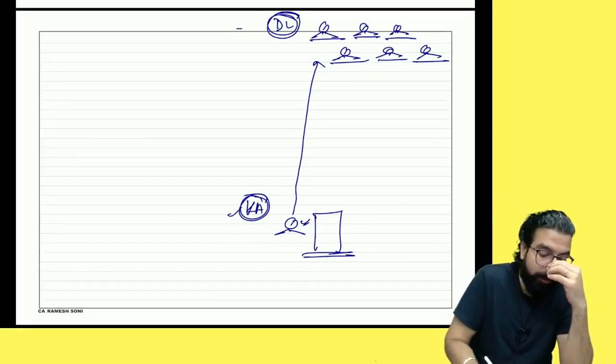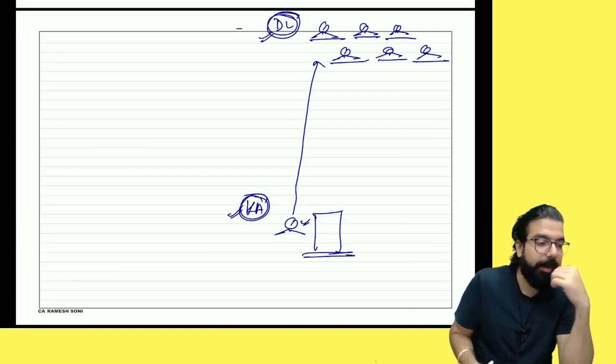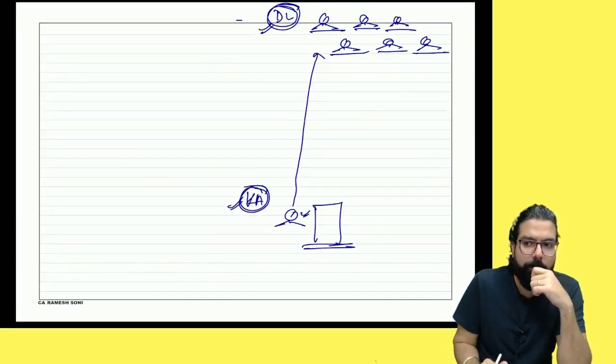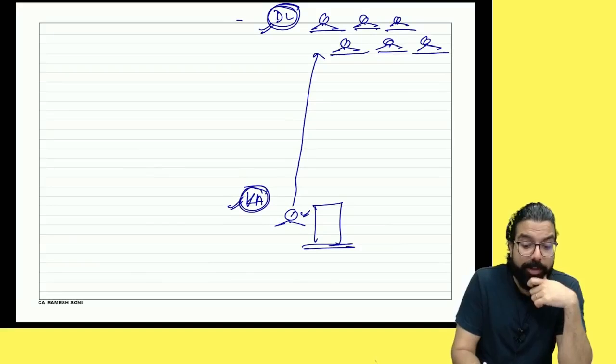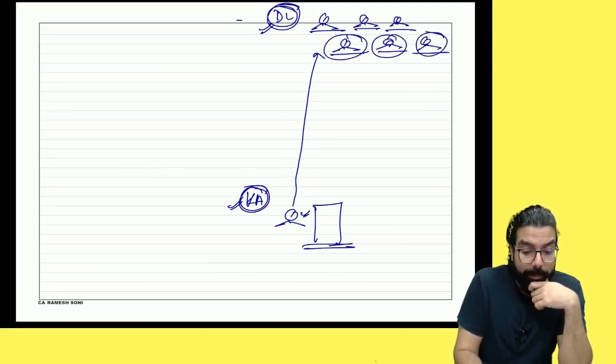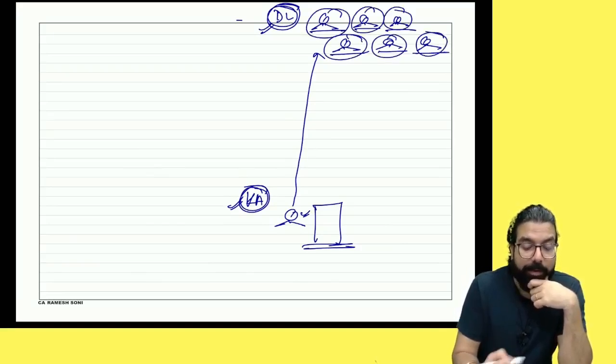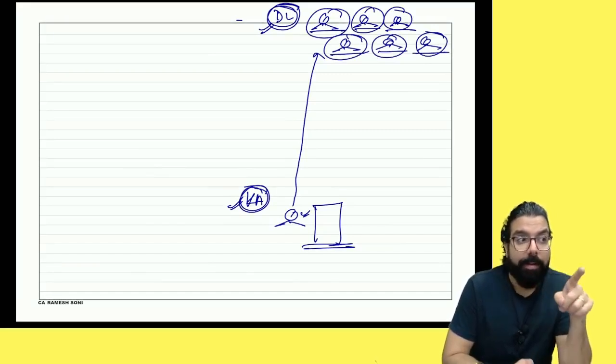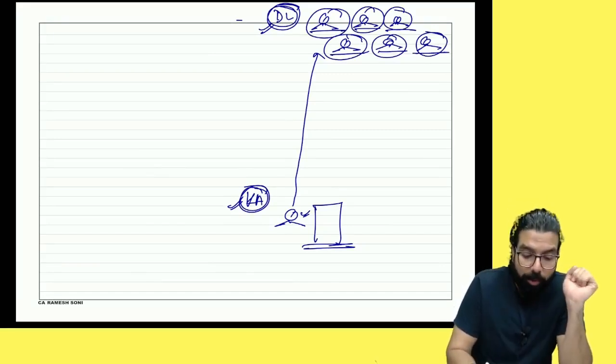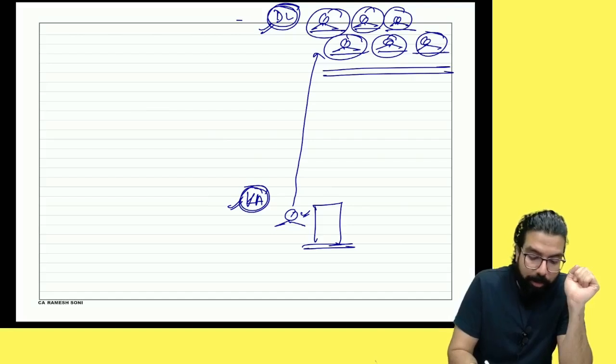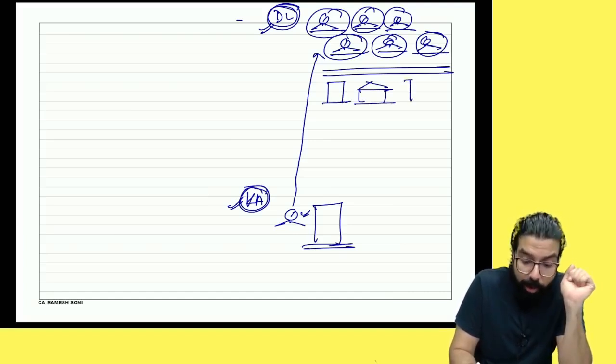Will the Karnataka government need more money or the Delhi government? Delhi government. Why? Because there are more consumers. The more consumers, the more roads they will need, the more schools, the more malls. Yes or no, everyone? The more infrastructure they will need, more hospitals, etc.